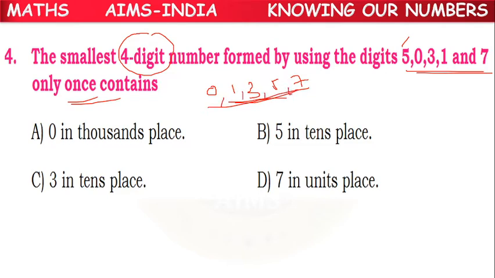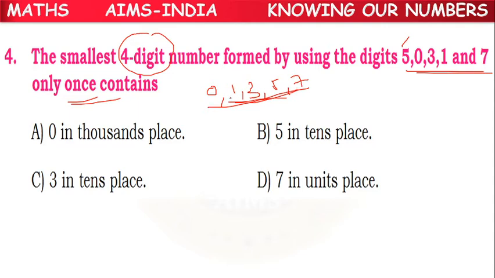By using these digits, what can be the smallest 4-digit number? Try to guess, children. Which number can we write by using these 5 digits only once?